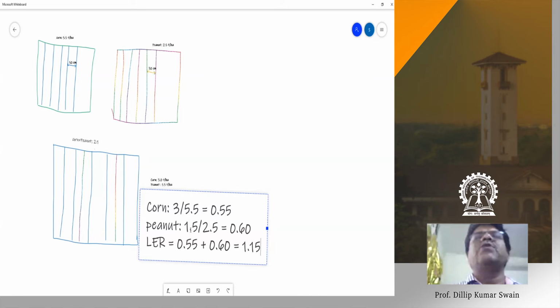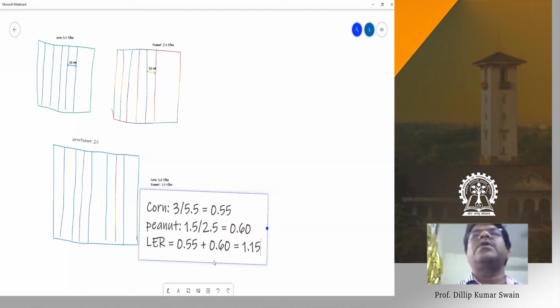That means the amount of production you are getting from 1 hectare of intercrop, 3 ton corn and 1.5 ton peanut. If you want to go for sole cropping, to get the same production of 3 ton corn and 1.5 ton peanut, the area needed is 1.15 hectare. Through intercropping, in 1 hectare you are getting the same production. That means the land equivalent ratio is more than 1. It indicates that intercropping is an advantage. If it is equal to 1, there is no interaction. You can go for intercropping or sole cropping. Intercropping is neither advantage nor disadvantage.